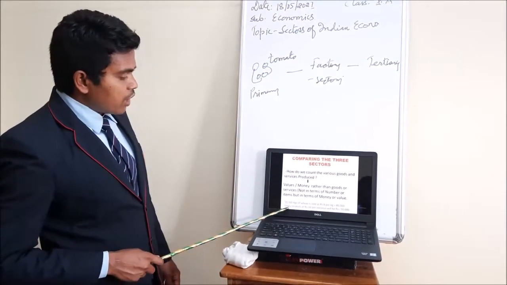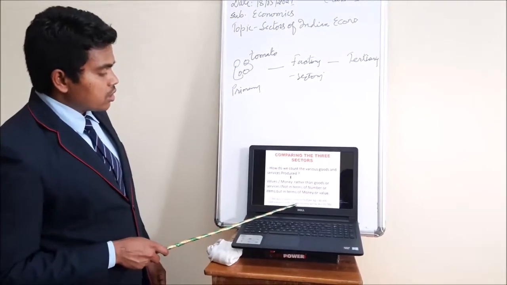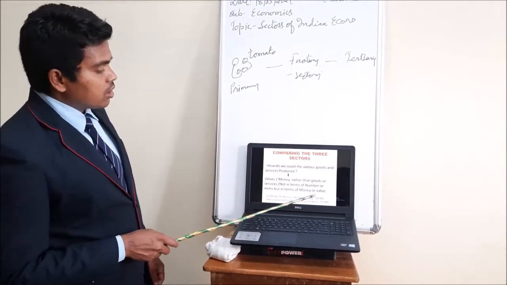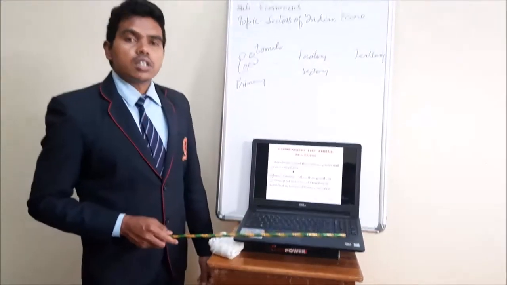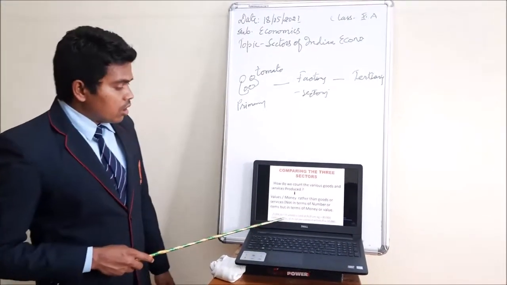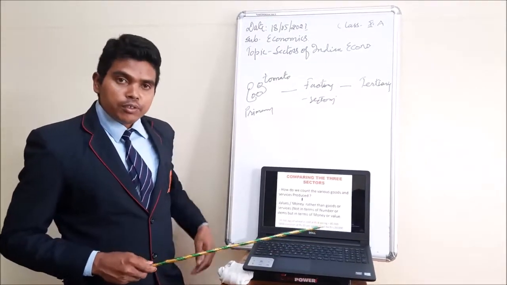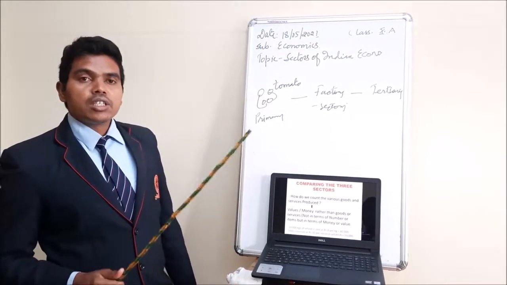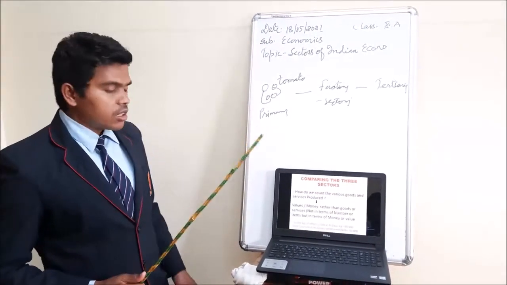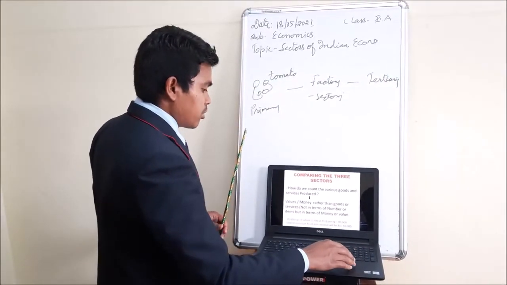Similarly here, 5,000 coconuts, each coconut costing 10 rupees. So it comes to 50,000. So not in terms of number or items, but in terms of money or value. Clear? Yes, sir. Yes, very good. If you have any questions, please ask me. Okay.